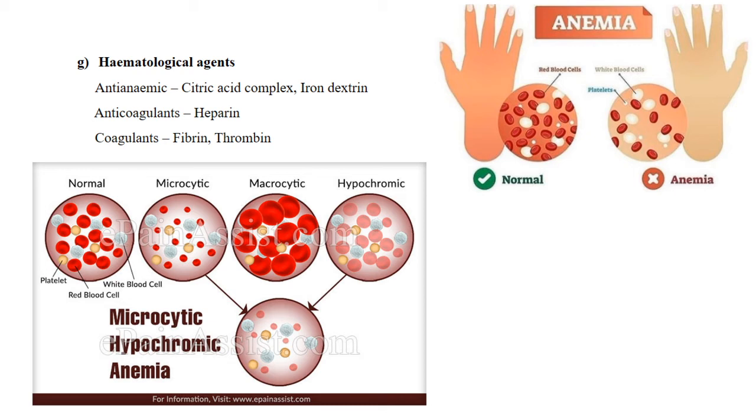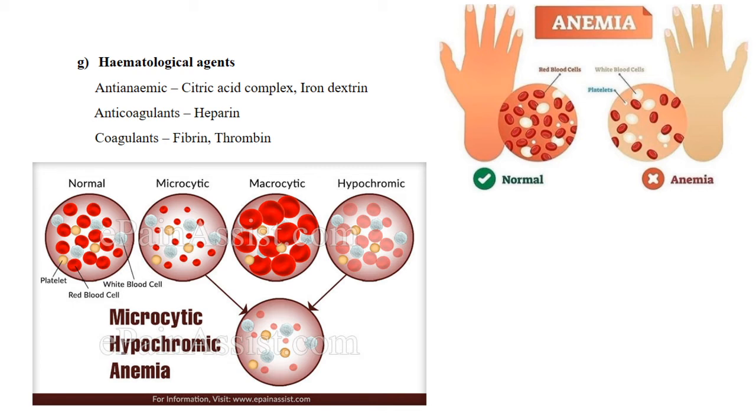The color of RBC will be pale, that is due to lesser hemoglobin, that is the coloring pigment. The red color in blood is given by this hemoglobin pigment, and because of this shortage of hemoglobin, it will not be darker in color, it will be somewhat pale, that is hypochromic, due to deficiency in hemoglobin.